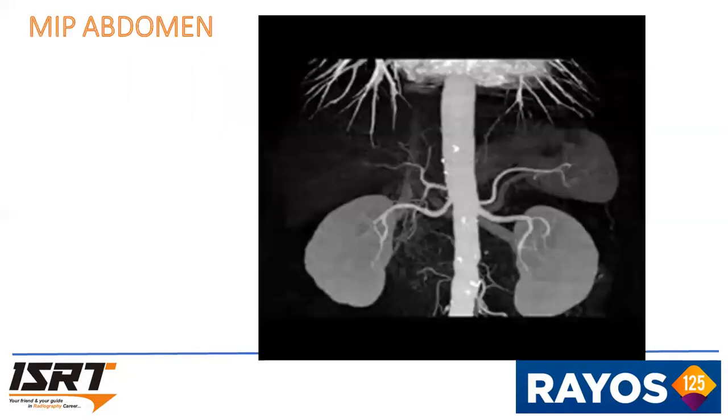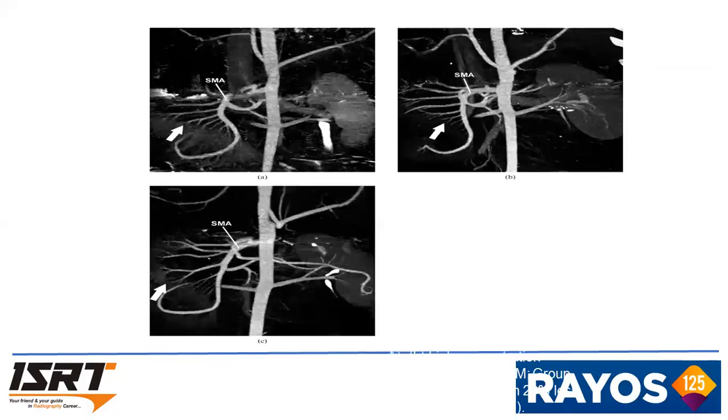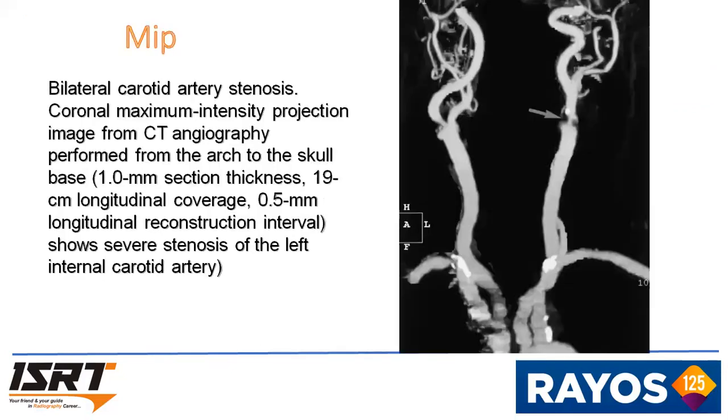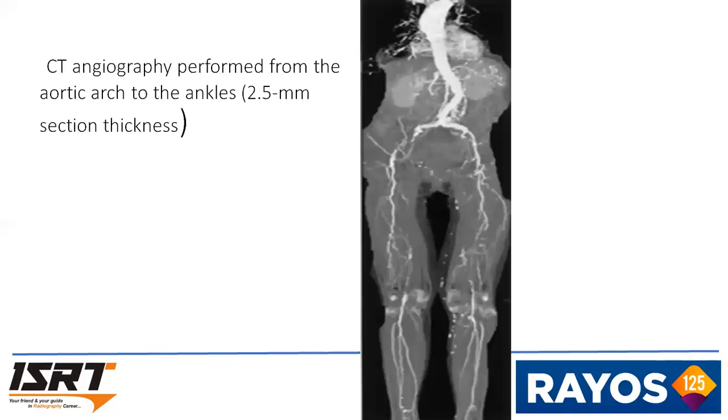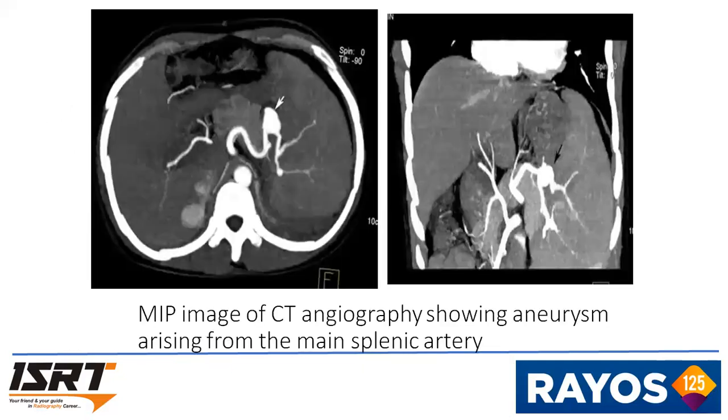MIP image of an abdominal angio. MIP image of the SMA, mesenteric. The MIP image showing bilateral carotid artery stenosis. MIP image of CT peripheral angio. MIP image showing aneurysm in the main splenic artery.